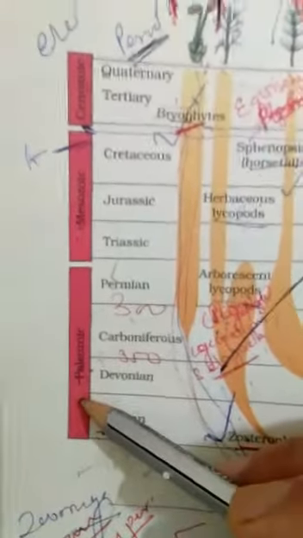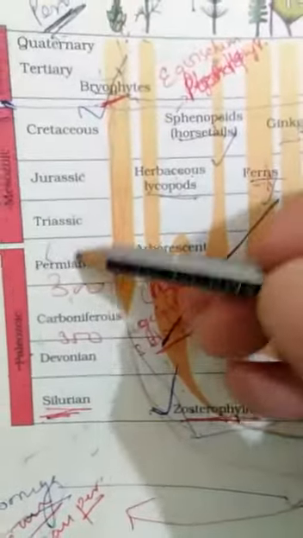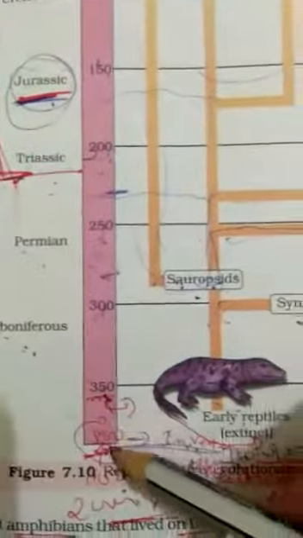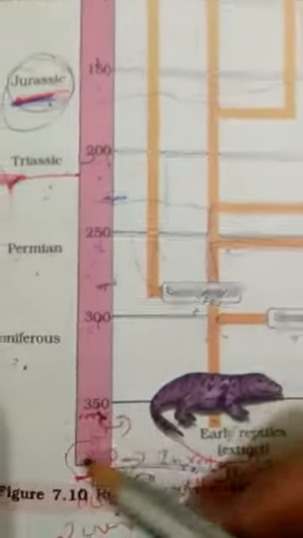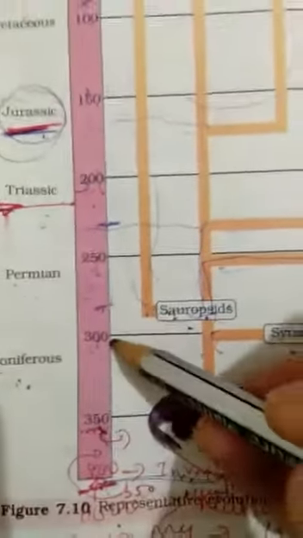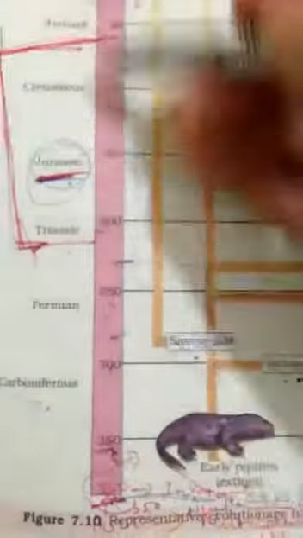Then the third point, in the third point they are saying this diagram is about the evolution of plants and this is about the evolution of animals. Here you can see that the history of earth is being divided into various eras: Paleozoic, Mesozoic, Cenozoic era, and again it is divided into various periods: Silurian, Devonian, Carboniferous, Permian, and all that. Similarly here also these periods, how many years ago these periods were there: 350 million years ago, 300 million years ago, and like that.